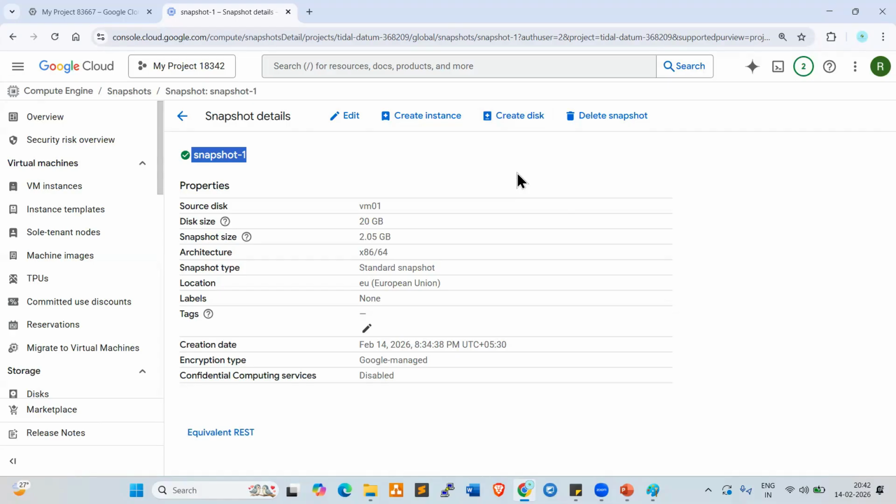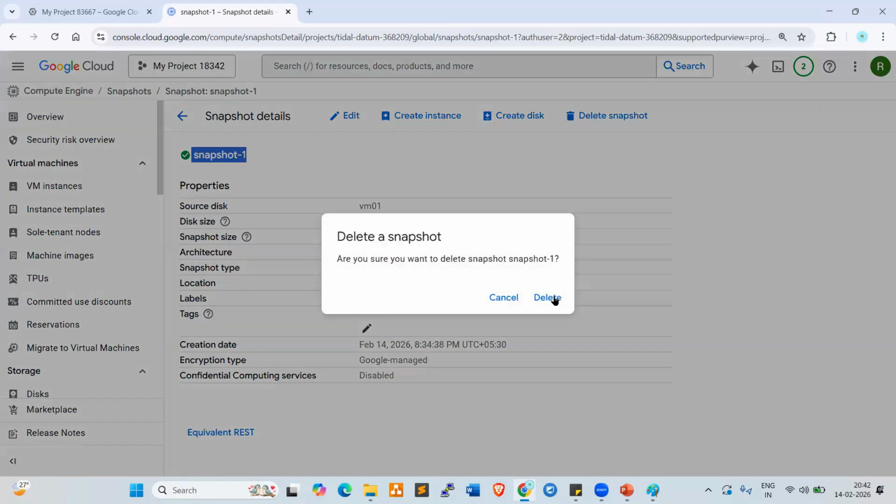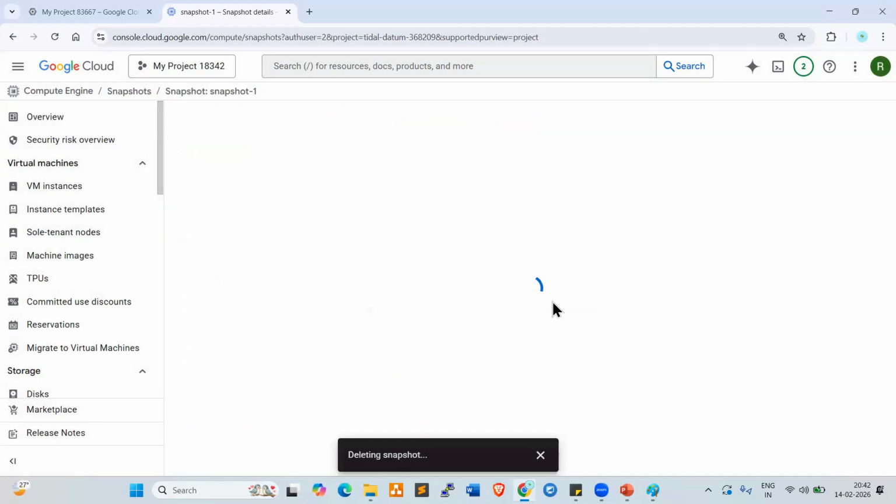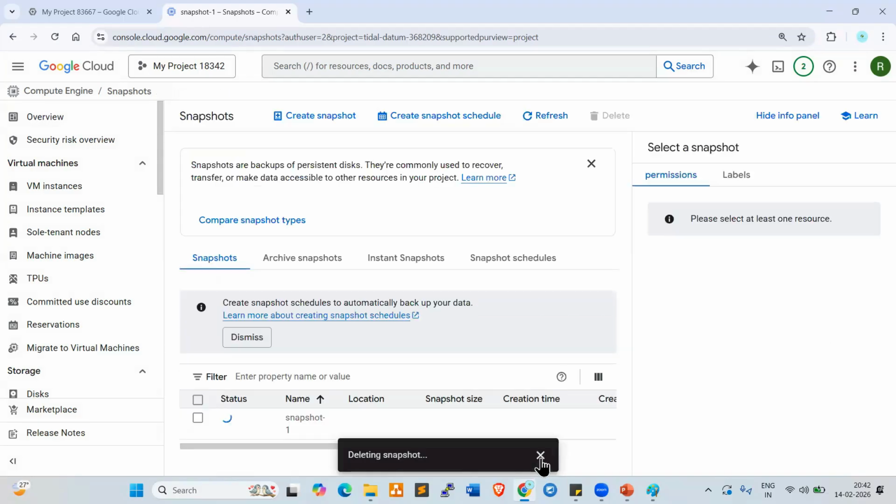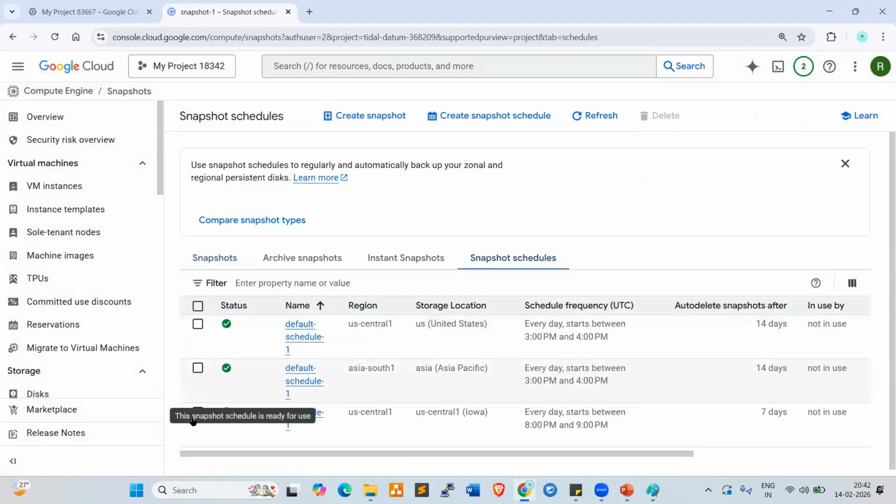Now I just want to delete this. Even the schedule you can delete. Go to snapshot schedules, select the schedule here, and delete this.